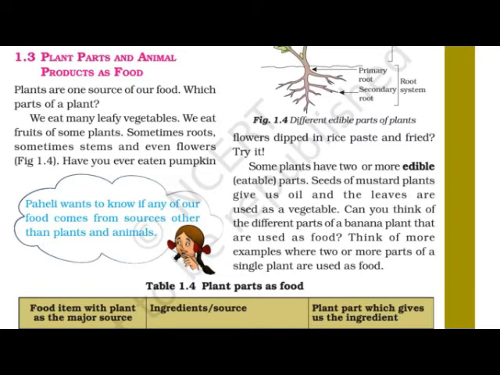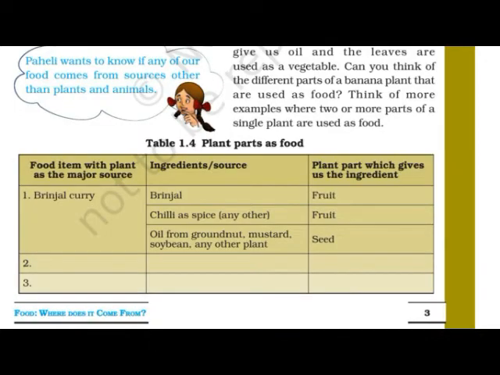Can you think of different parts of the banana plant that are used as food? We like to eat banana. I also like to eat banana. But do you think that except the banana fruit, any other part of that banana tree can be eaten? Ask your parents about this. Otherwise you can search on the internet also. We are going to discuss which part of the banana tree can be used as food. Think of more examples where 2 or more parts of a single plant are used as food.